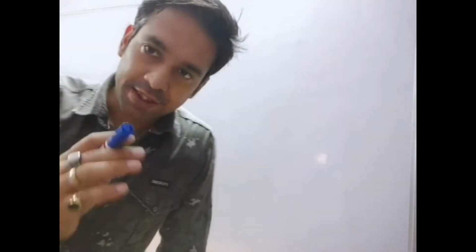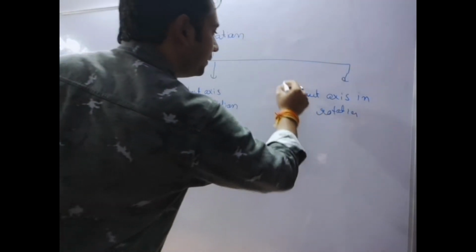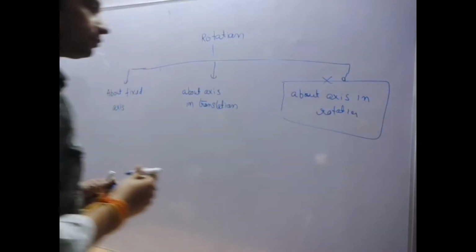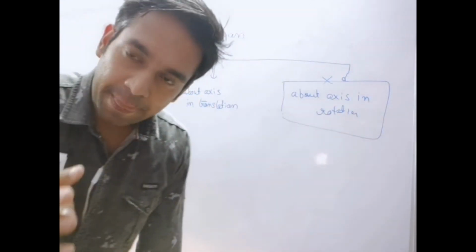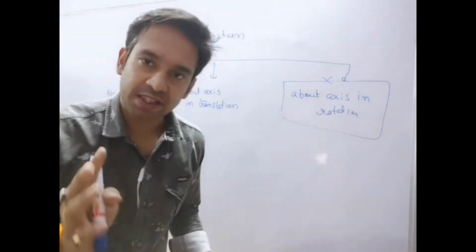So basically we can divide rotation on the basis of axis of rotation into 3 categories. This topic will be excluded from our syllabus. So basically we have heard 2 examples in the previous rotation about a fixed axis.